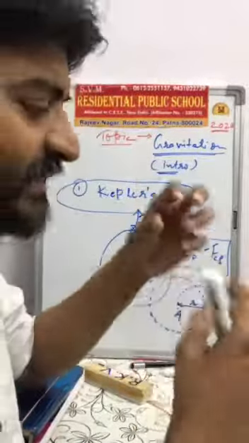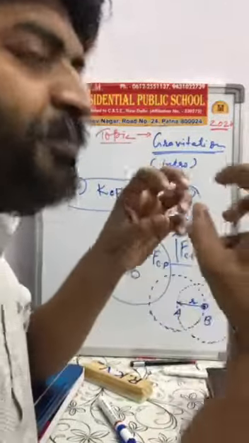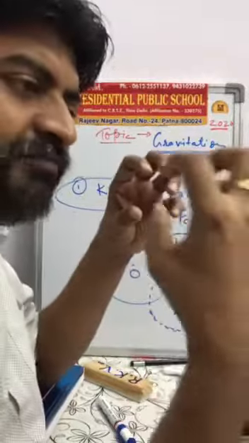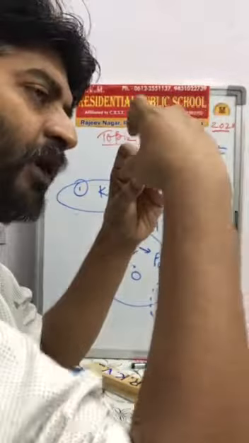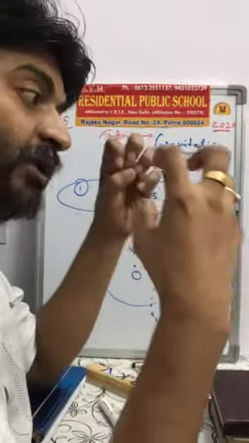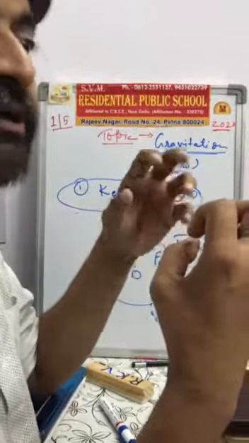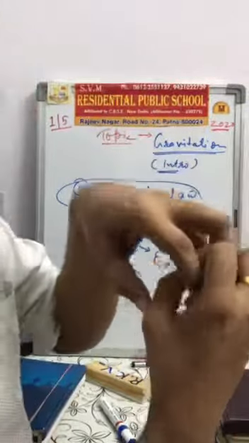So we can say that gravitational force is just a mutual force. That means if a body applies a force on another body, then the other body at the same time applies the same force but in opposite direction on the first body.